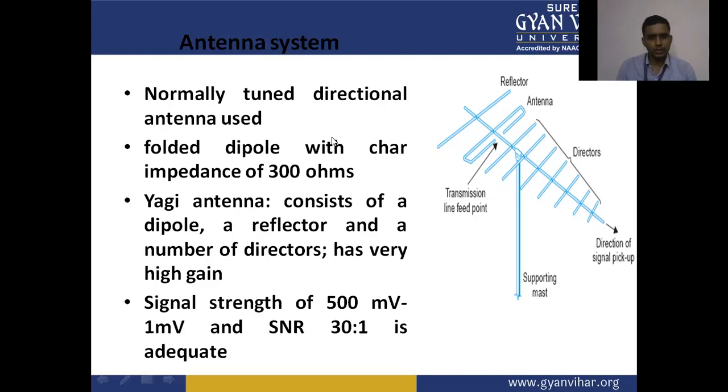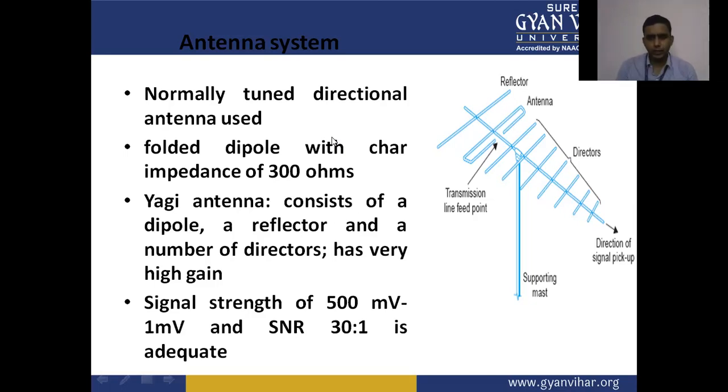Yagi antenna consists of the dipole, a reflector, and a number of directors. It has a very high gain. Signal strength of 500 microvolt to 1 millivolt, and a signal to noise ratio of 30:1 is adequate.